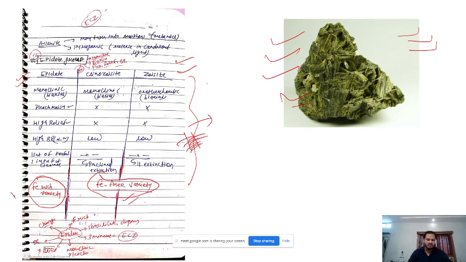So this becomes a point. The most important thing to remember: this has iron and this does not have iron. Then the second thing is, you can see the extinction, right? In clinozoisite and zoisite, these are pretty much the same. See, this clino term comes from monoclinic, right?